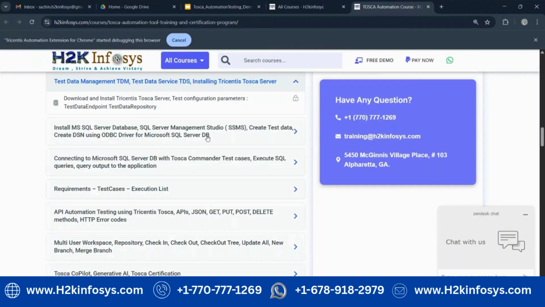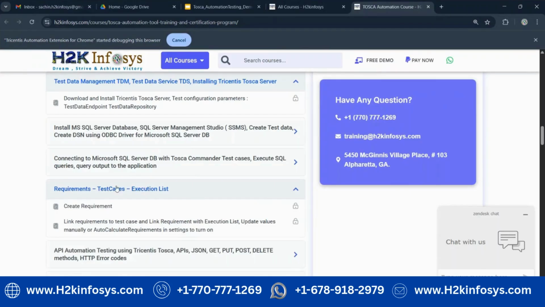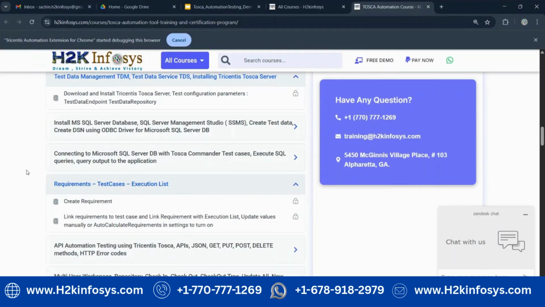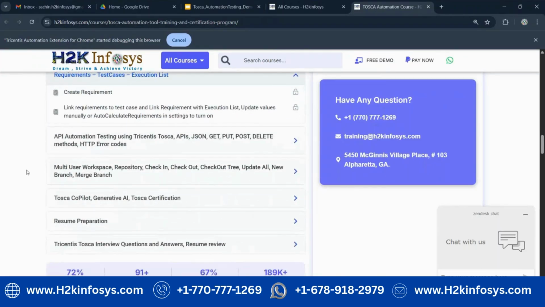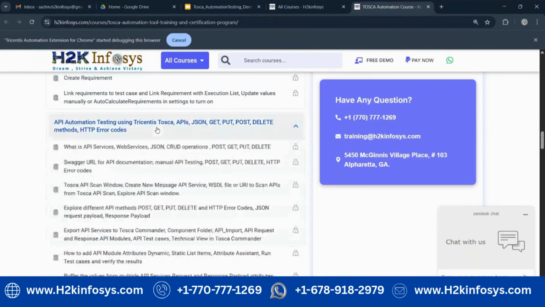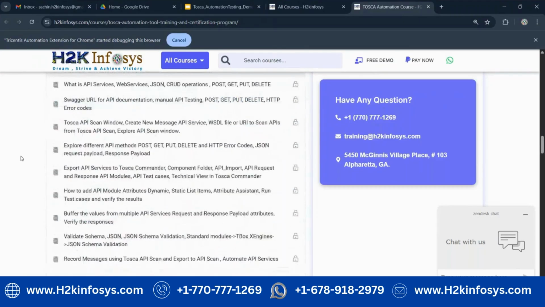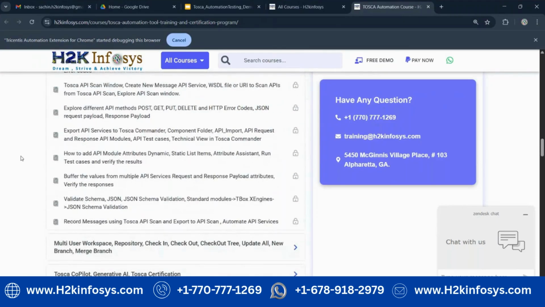How we can do the integration, and after that how we can run the queries, and after that the requirement section, test case section, execution section. There are different sections available, we will cover them. We will cover API testing using Tosca. There are different methods available. We will cover how to scan the application, how to scan the APIs, and how to create the test cases using Tosca.